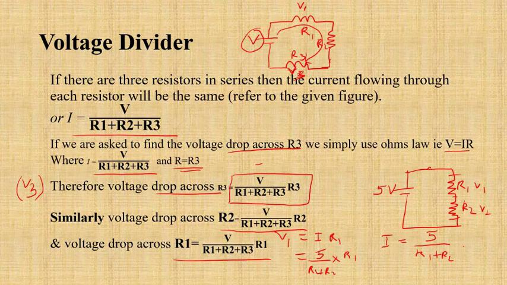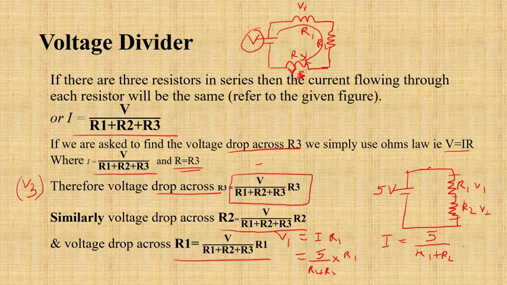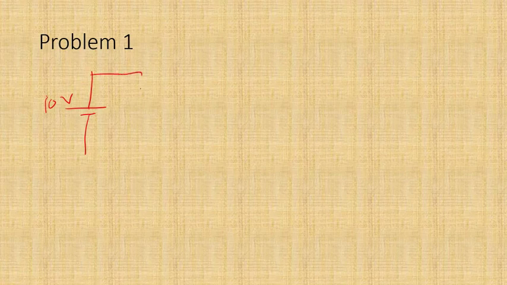Let's just quickly look at some problems before we move on to the next topic. Let me say that this is 10 volts, and we have 5 ohms and 5 ohms, they are equal. Let me mark some points, say A, B and C. I need to find out VAB and I need to find out VBC.